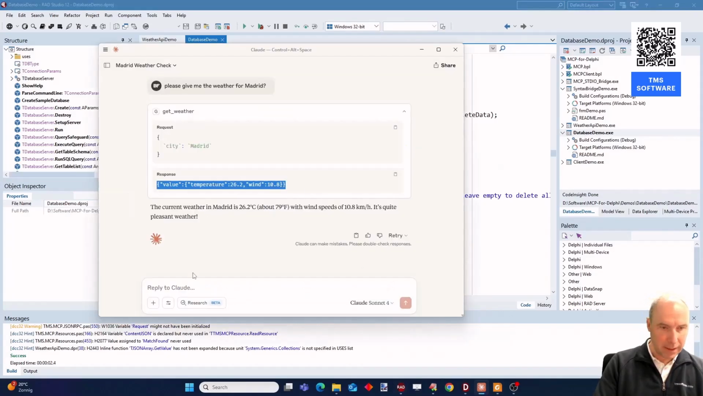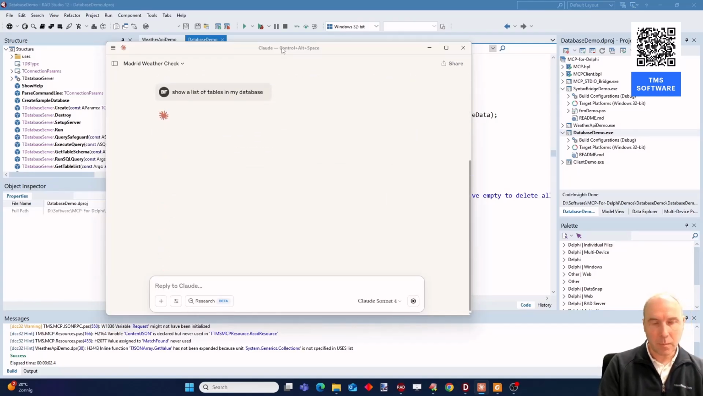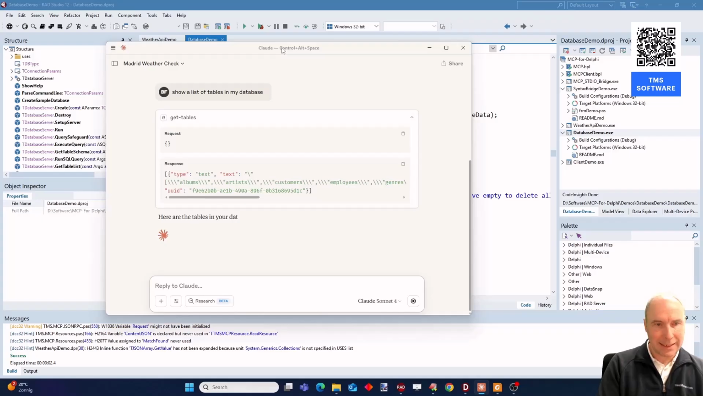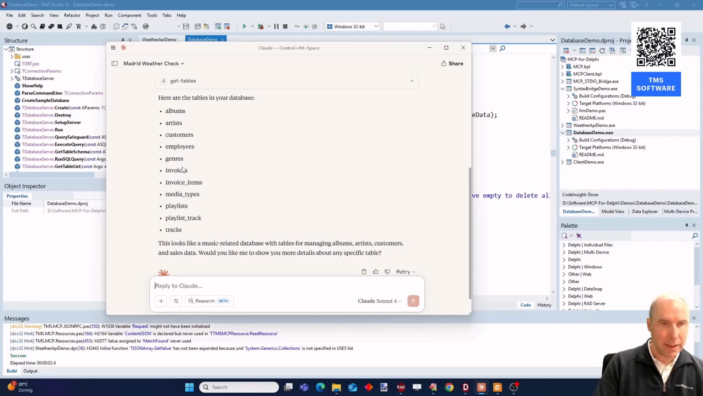And if I would execute it from here, show a list of tables in my database. Let's have a look. Here you can see that it identified to get the tables, to call that tool get tables, and here you can see the tables that it finds in our database, the SQLite database that we configured.